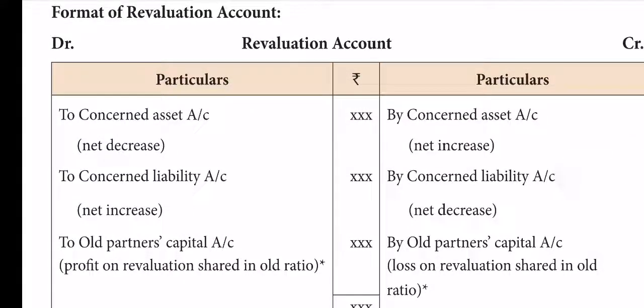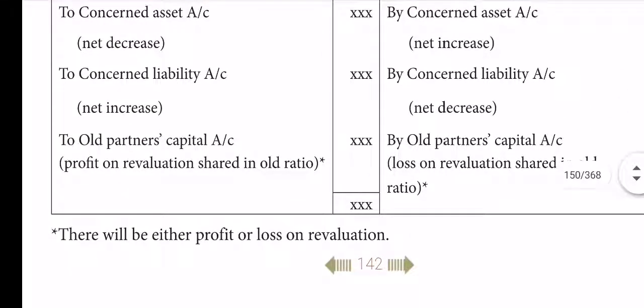See here, concerned asset, concerned liability, then similarly these two, the decreased value of asset and new liability brought into the account, like that, posted. Finally the result, either profit or loss. Okay, similar to that, let us see journal entries and the revaluation account in a sum now.